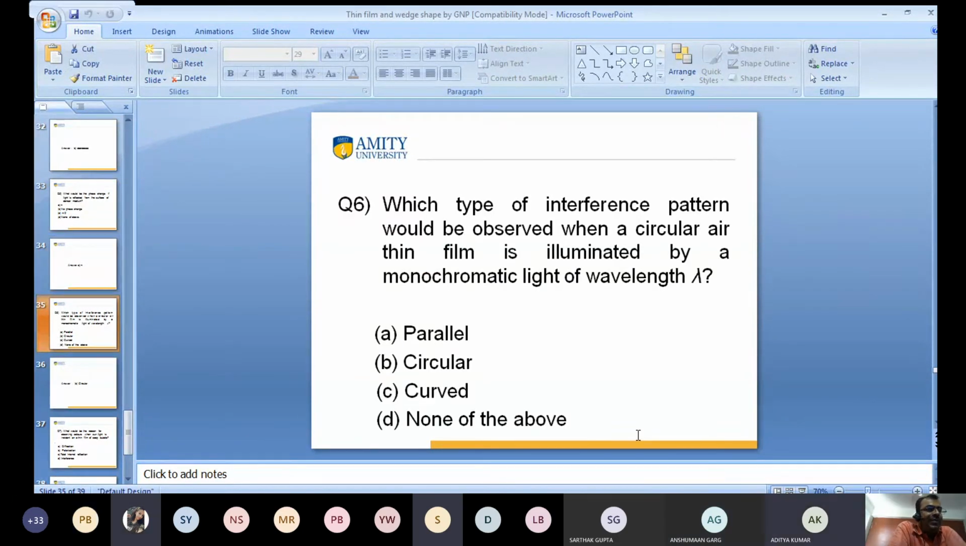Again, next question. Which type of interference pattern will be observed when a circular air thin film is illuminated by a monochromatic light of wavelength lambda? Parallel? No. Sir, how do we answer this question, on what basis?